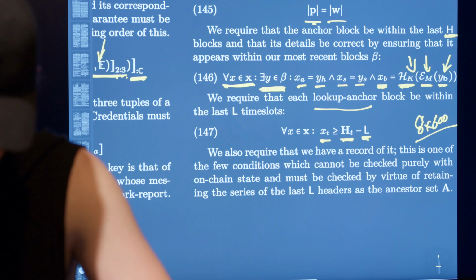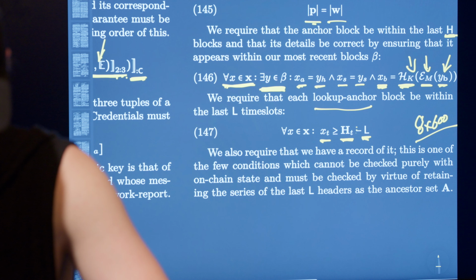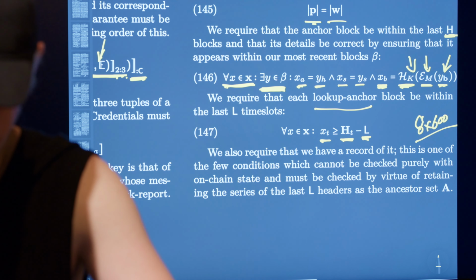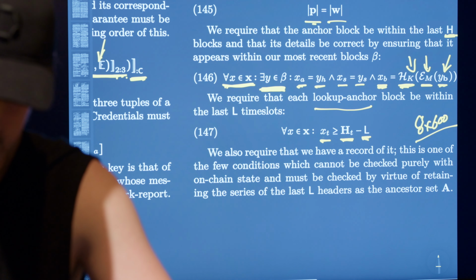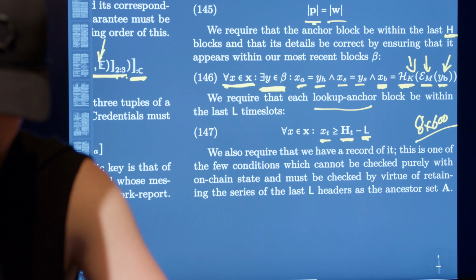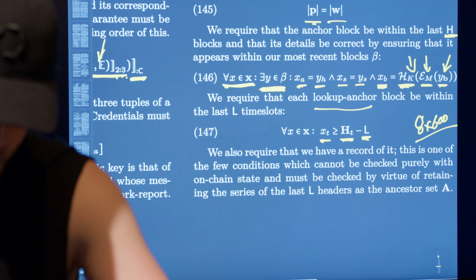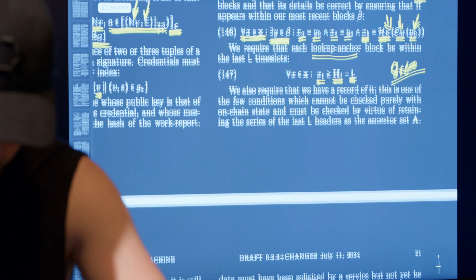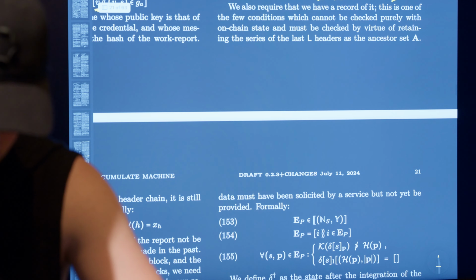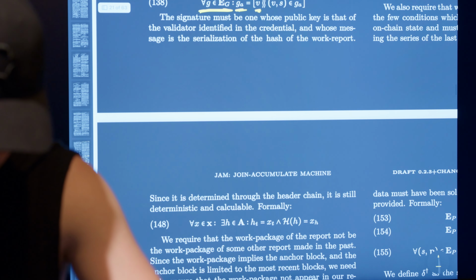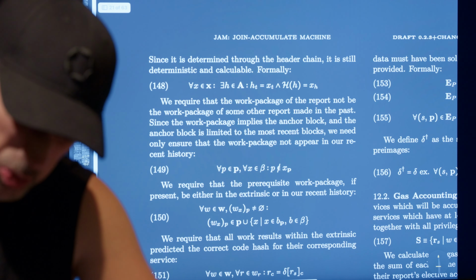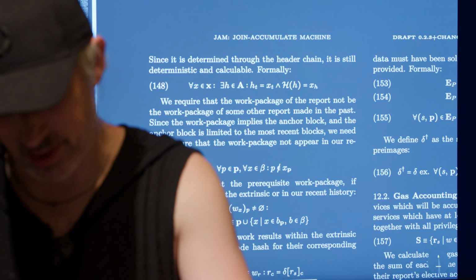Actually, it's not of the anchor's time slot, sorry. It's of the current header time slot. So take the current header time slot, subtract that, and the time slot of the context has to be greater than that, or equal. In addition to this, we also have a bit of an ancestry check.